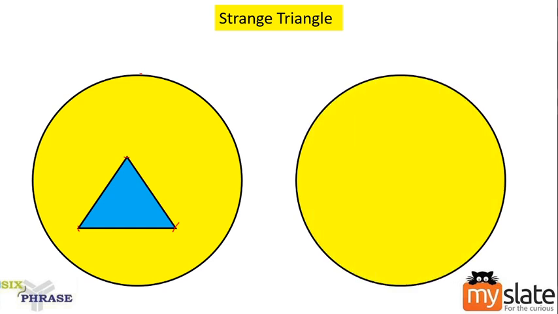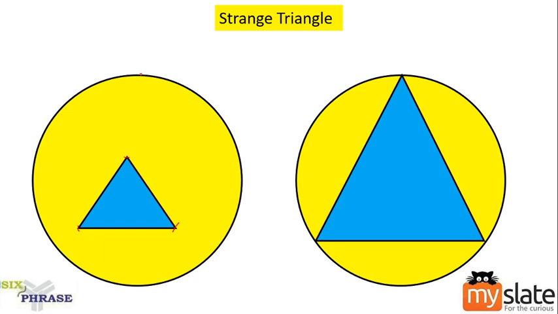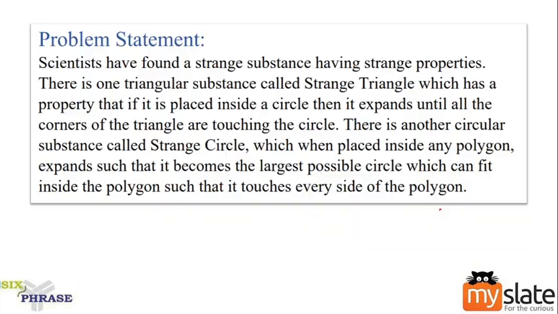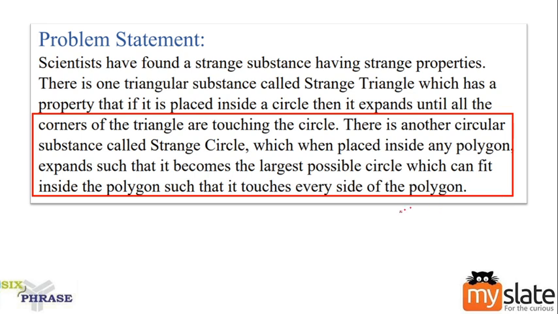So the circle will not change, but the triangle will be like this. Clear? The triangle has expanded. It should not cross the circle. The corners of the triangle will be lying on the circle. Can you see that? The first corner, second corner and third corner, all three corners are lying on the circle. This is a strange triangle. Now read the next line.